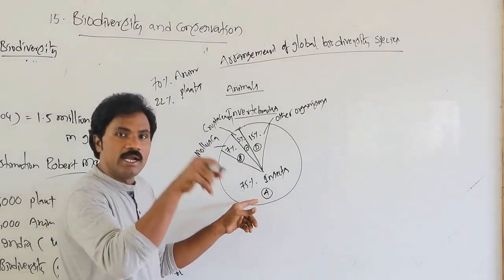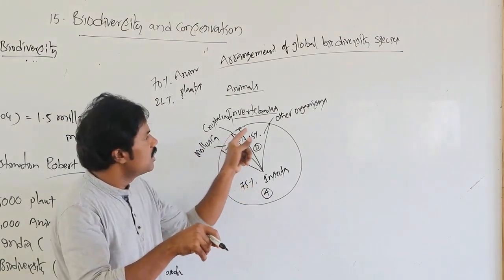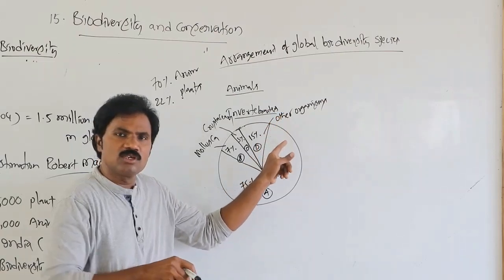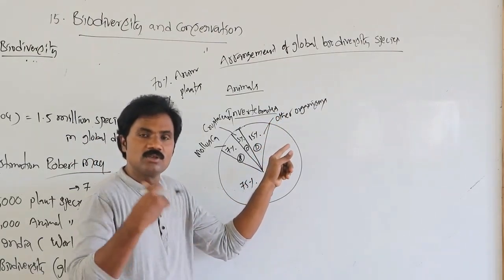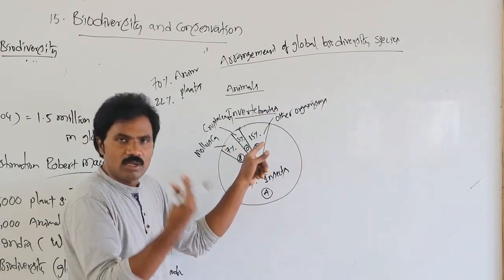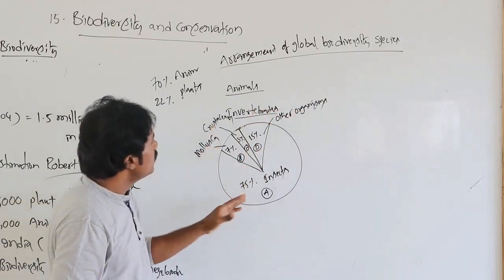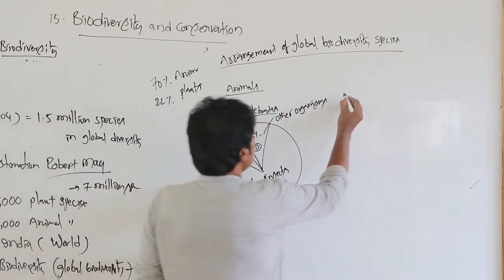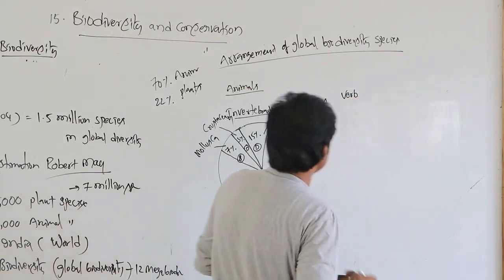They give 80% insects, as well as mollusca, crustaceans, and other organisms like protozoans, porifera, coelenterata, platyhelminthes, nemathelminthes, annelida, all the remaining organisms. Then what about vertebrate organisms? That is related to vertebrates.